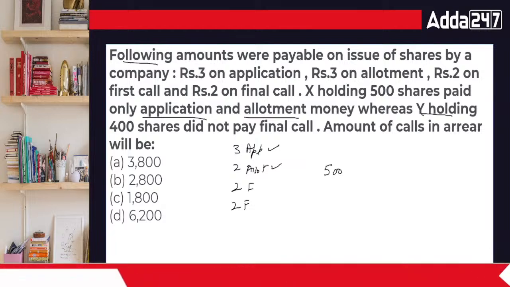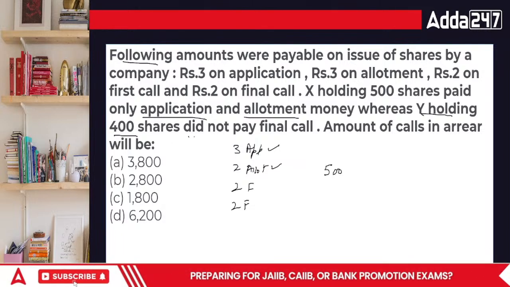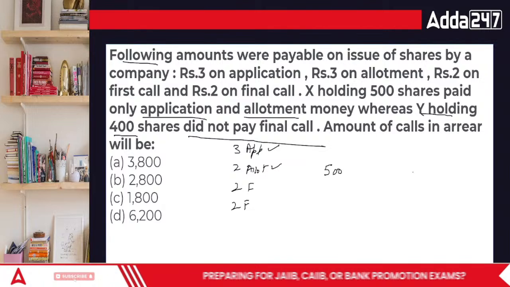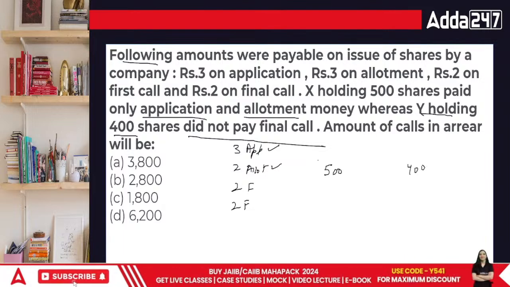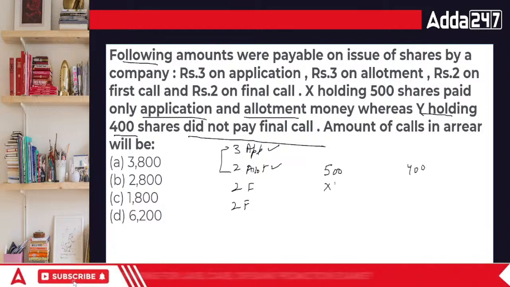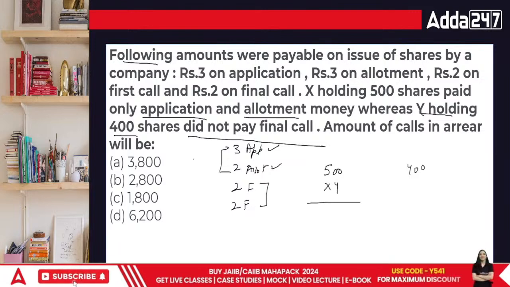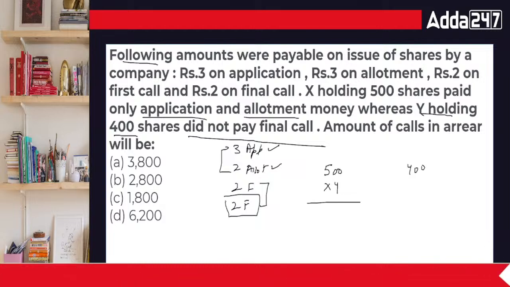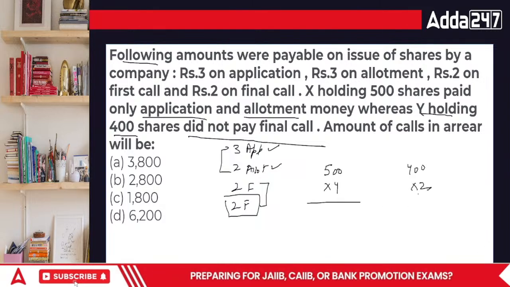Y, holding 400 shares, did not pay the final call. We have done this question earlier, but let's discuss it again. X has paid these two, meaning his 4 rupees are still left per share. Y did not pay the last 2 rupees. So what did X not pay? 2000. And what did Y not pay? 800.